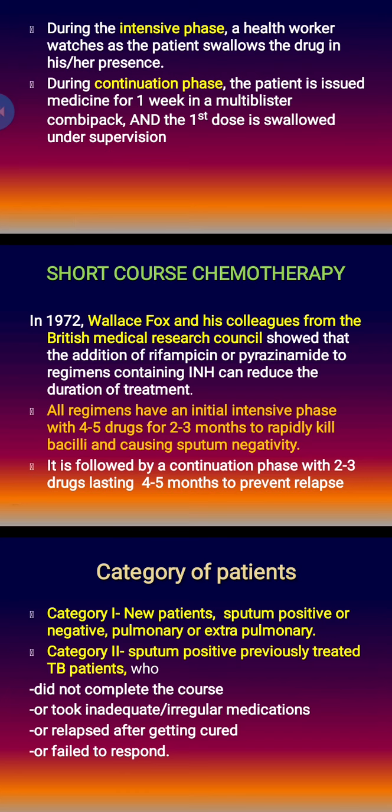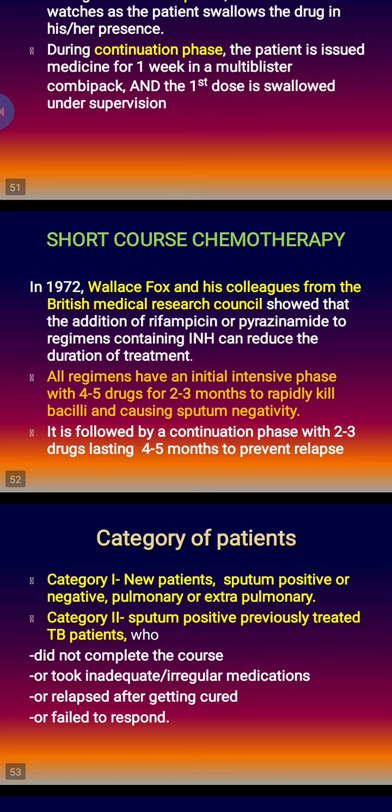And category 2 is sputum positive, previously treated tuberculosis patients. Category 2 means those who have received treatment previously but not completed it, or there can be relapse. Either patient did not complete the course or took inadequate or irregular medications, they are called the defaulter, or relapse after getting cured, which is an unfortunate case, or failed to respond.